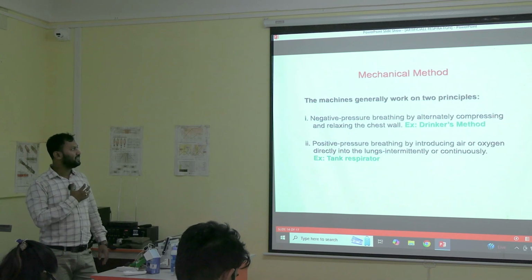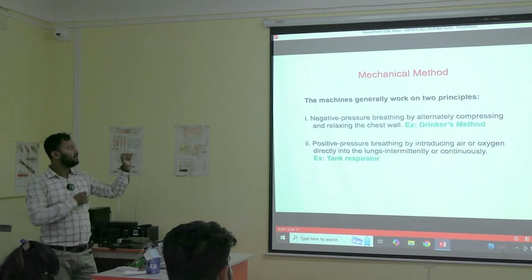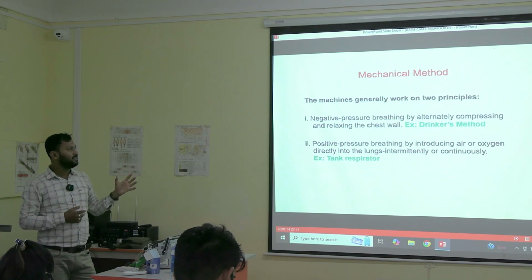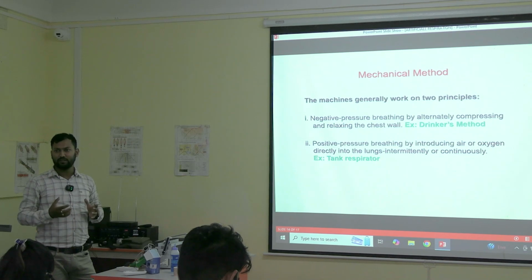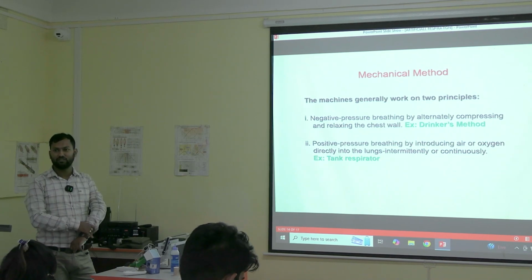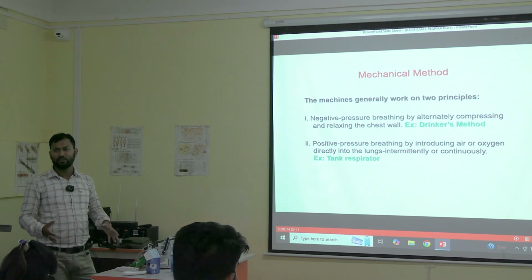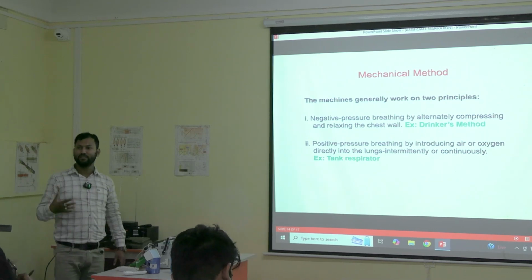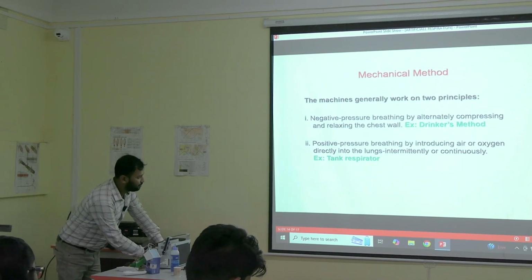So one is the negative pressure method, which affects the lung walls or the thorax, the chest wall. Another is positive pressure breathing, in which we are directly giving oxygen, like in intubation or in ventilators, which we do normally. We are giving direct oxygen or direct air flow to the patient at a set volume, so the patient can keep on breathing. So these are the mechanical methods of ventilation.